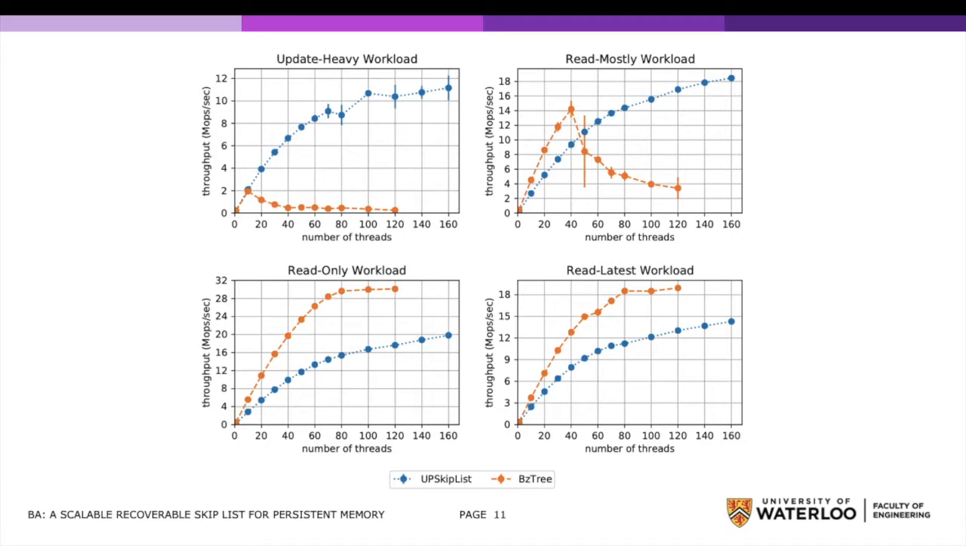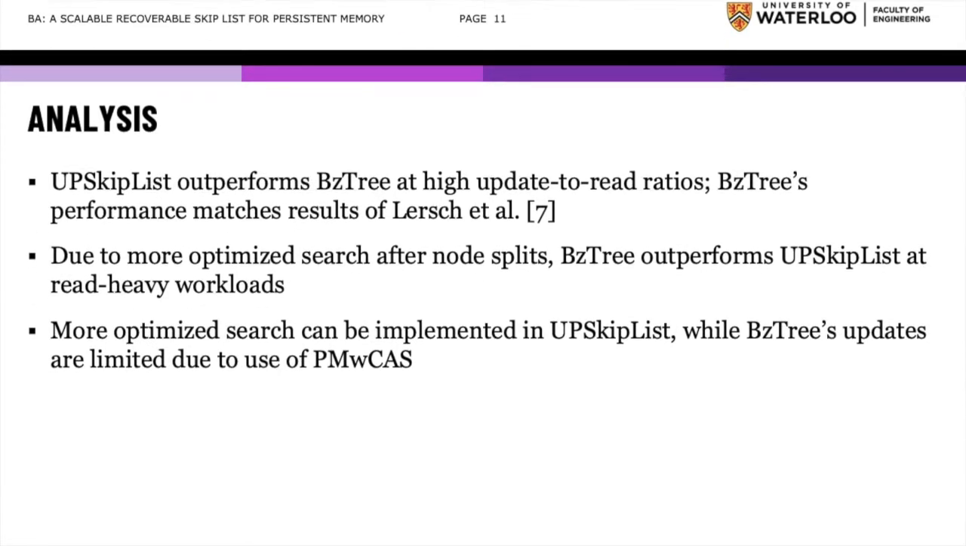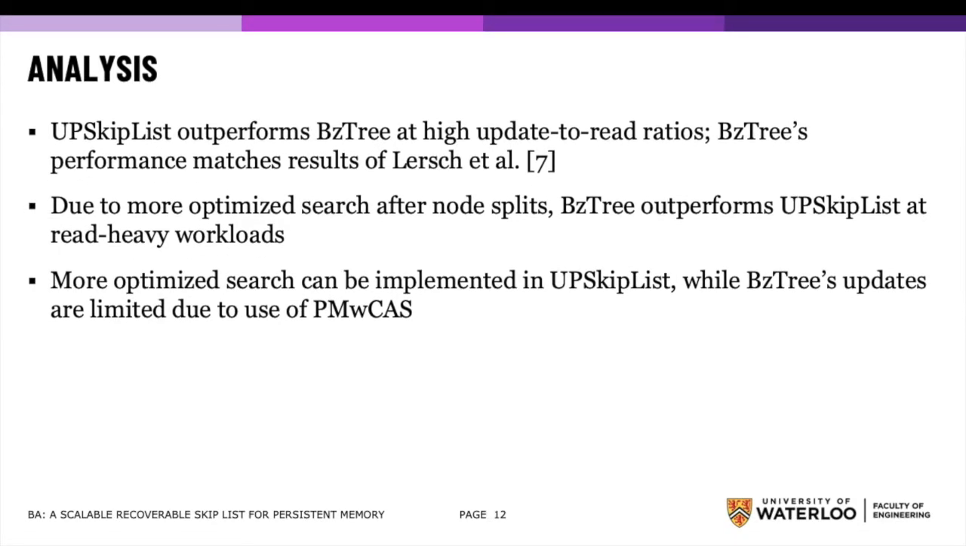This is a result replicating that of Lersch and others from their index data structure evaluation paper, which also took a look at BZ-tree. Popping the hood, it turns out that BZ-tree's update performance is limited by its use of PMWCAS, which introduces bottlenecks that choke the updates when too many are occurring at once.